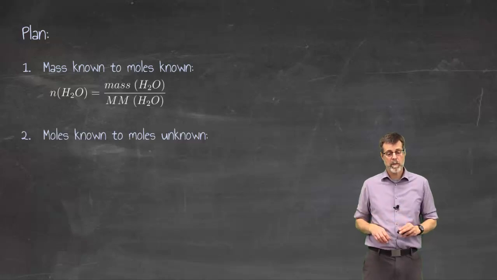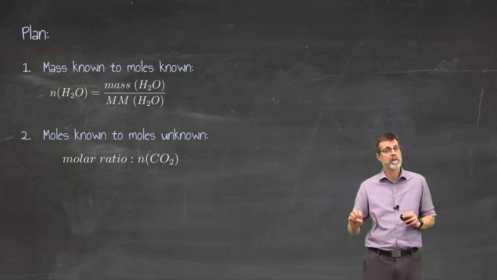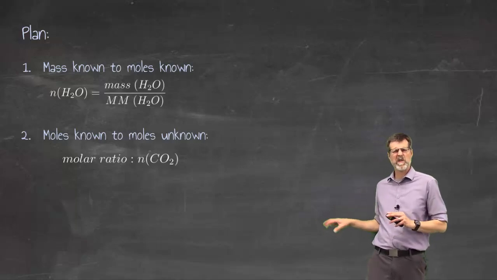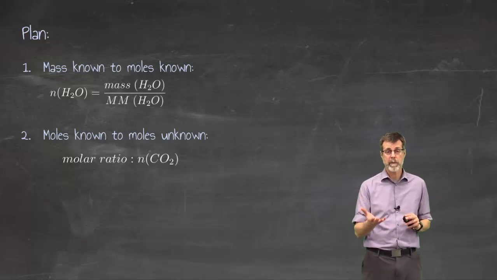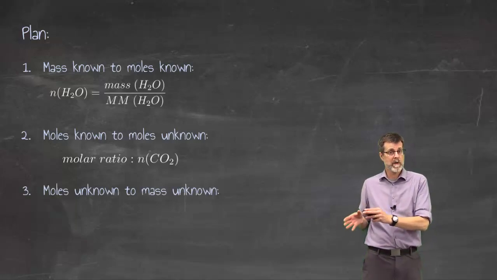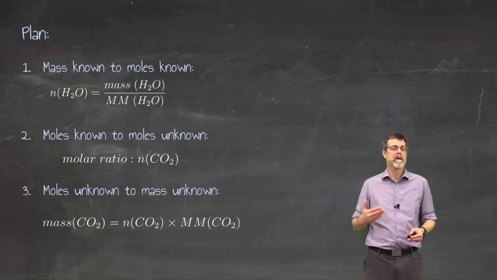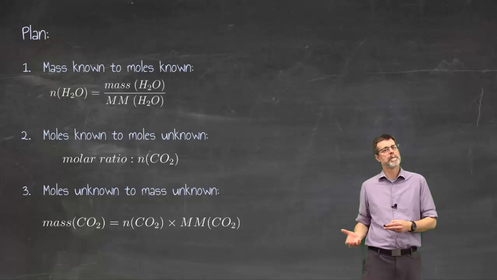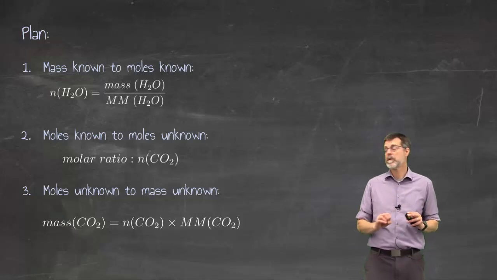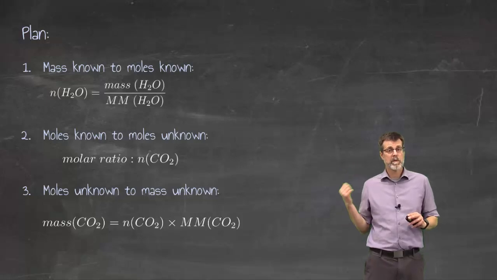I'm going to find the number of moles of water. Then I'm going to convert from the number of moles of water into the number of moles of carbon dioxide. It's hard to plan that one out, but I'm going to be using the numbers from the balanced chemical reaction. Then I'm going to turn that number of moles of carbon dioxide into a mass, which is going to be the number of moles of carbon dioxide times the molar mass of carbon dioxide. Now, I want to pause here just briefly because I know this is getting kind of long. But I've got a couple of places where I'm using a molar mass, a couple of places where I'm using a number of moles.